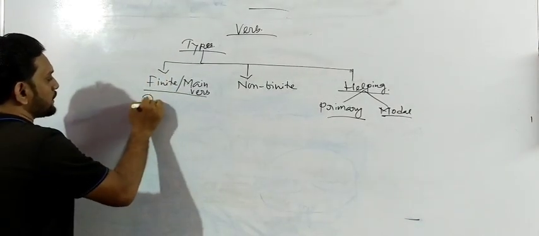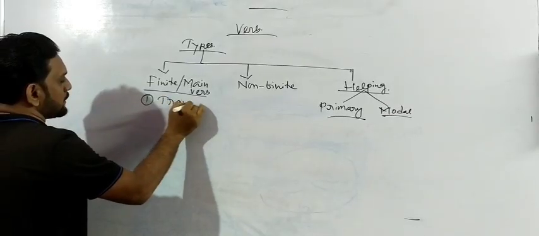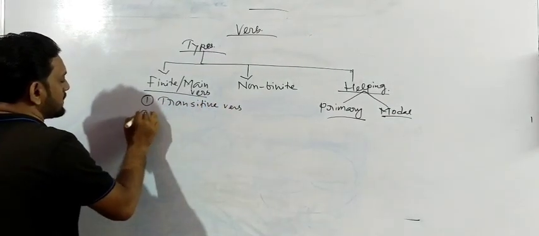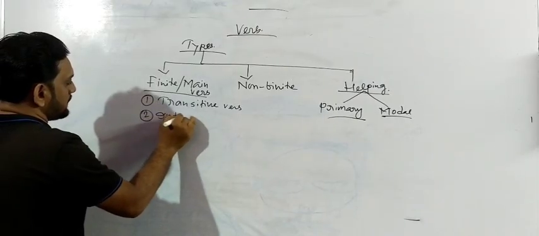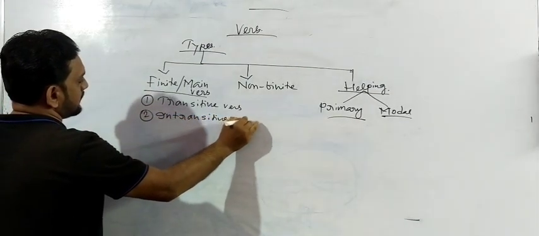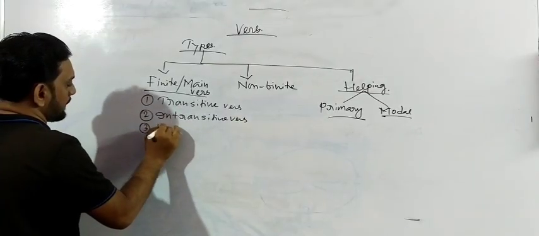Finite verb is also divided into 3 parts. One is known as transitive verb, second one is intransitive verb, and third one is linking verb.